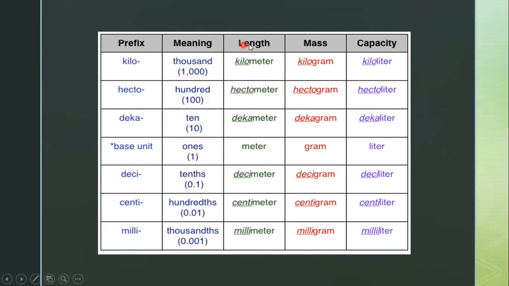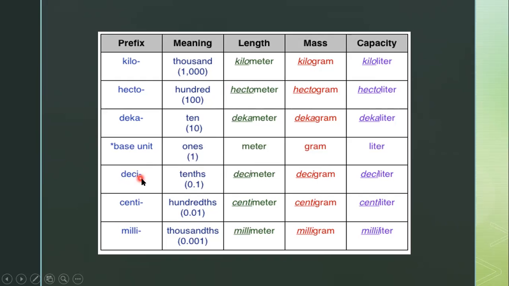See here, the prefix meanings for length, mass and capacity in higher and lower units. Kilo means 1000: kilometer, kilogram and kiloliter. Hecto means 100: hectometer, hectogram, hectoliter. Deca means 10: decameter, decagram, decaliter. The base units, the ones, are meter, gram and liter. These are the standard units.